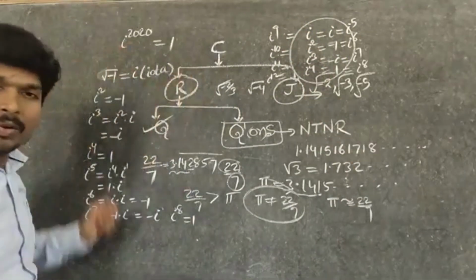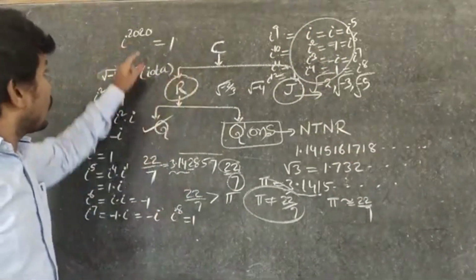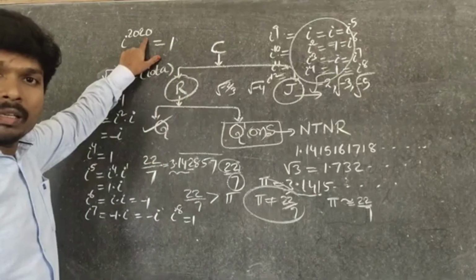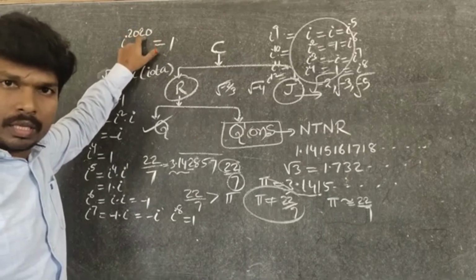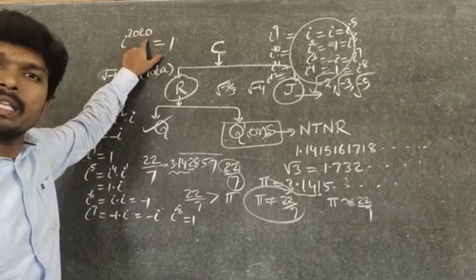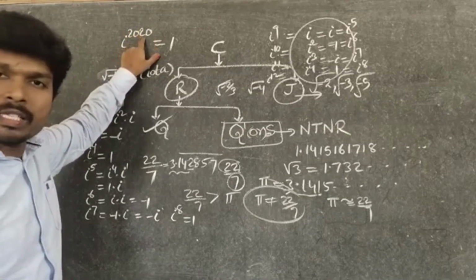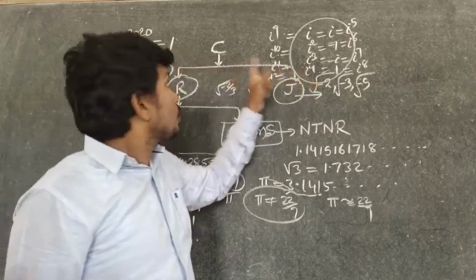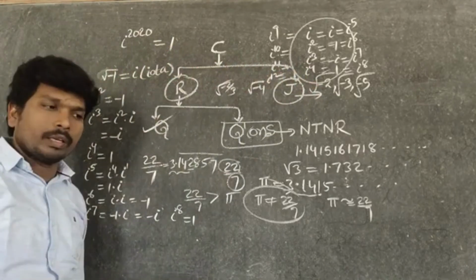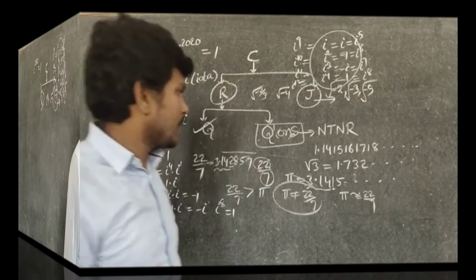Now 2020: by the divisibility rule of 4, if the last 2 digits are divisible by 4, then the number is divisible by 4. 20 is there, 4 fives are 20, remainder is 0. It is nothing but i power 4, so its value is 1.